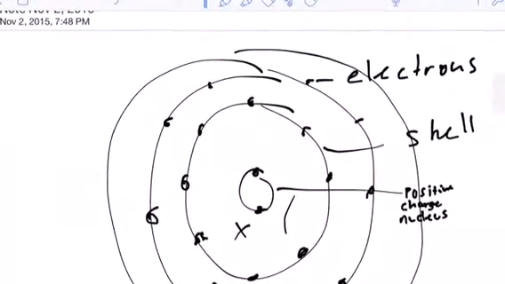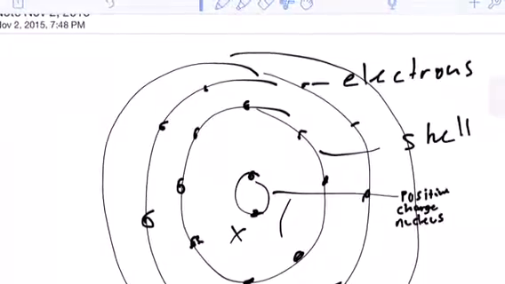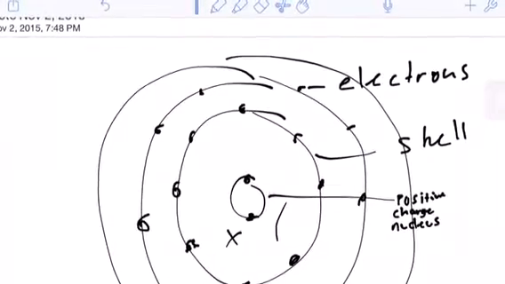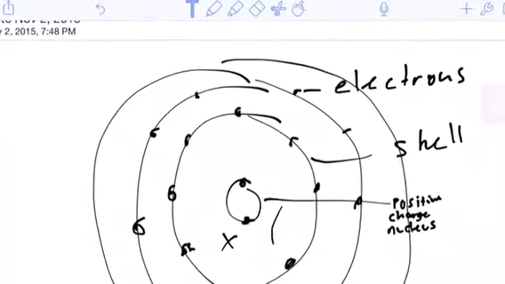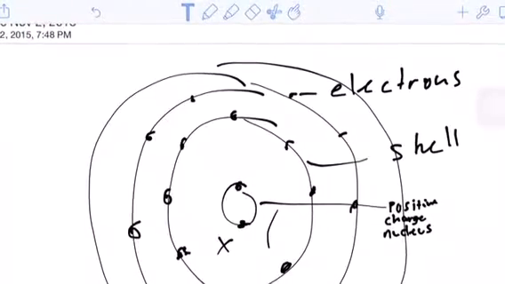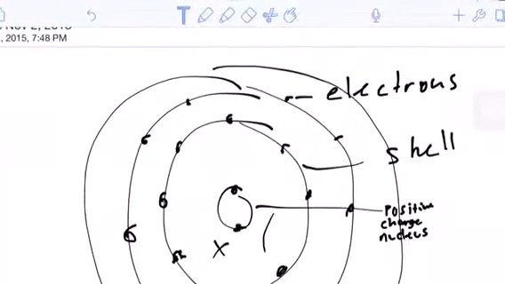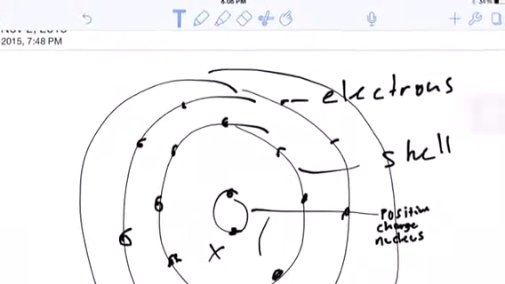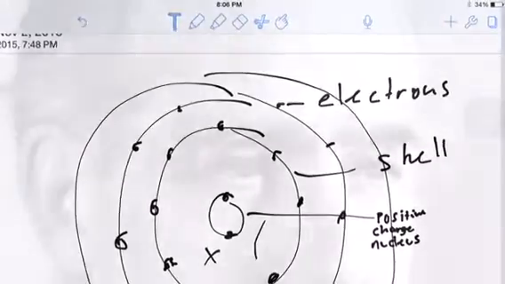Bohr modified the Rutherford model by requiring that the electrons move in orbits of fixed size and energy. The energy of an electron depends on the size of the orbit and is lower for small orbits. Radiation can occur only when the electron jumps from one orbit to another. The atom will be stable in the state with the smallest orbit.